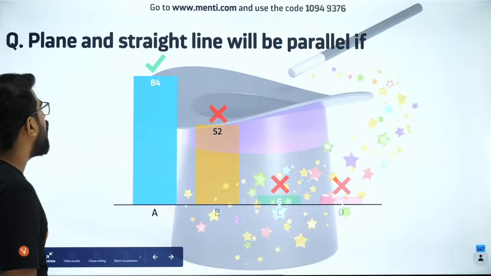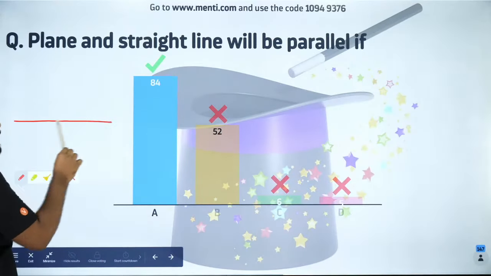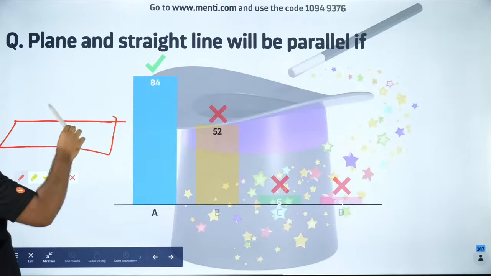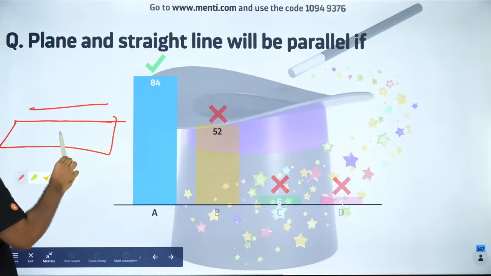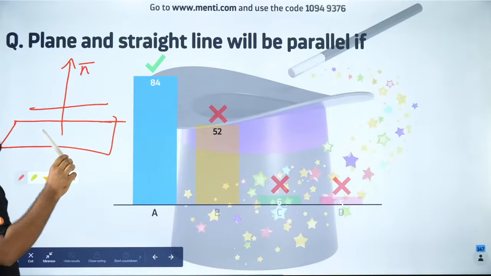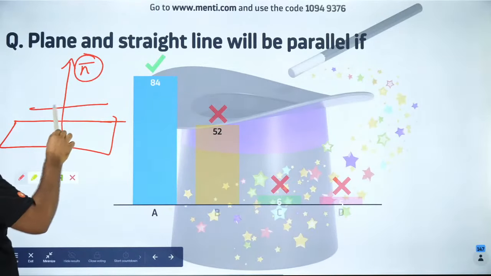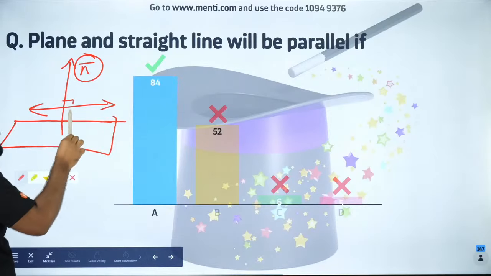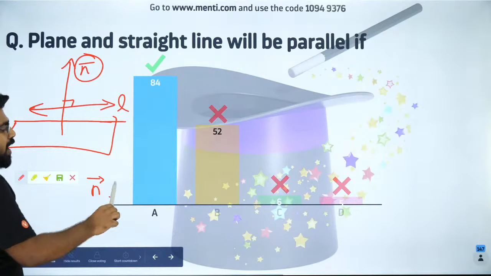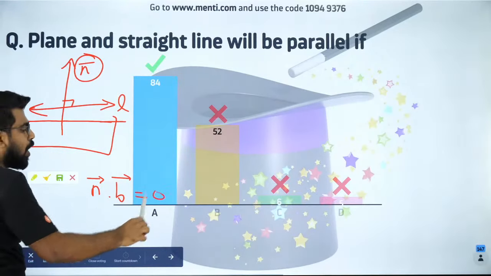The answer is 0, because if you have a plane like this and a line which is parallel to the plane, then the line will be perpendicular to the normal of the plane. If this is the normal of the plane, do you all agree it will be perpendicular to the line? So can I say normal vector dot direction of the line should be 0?